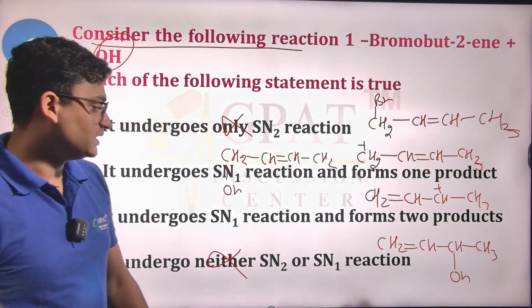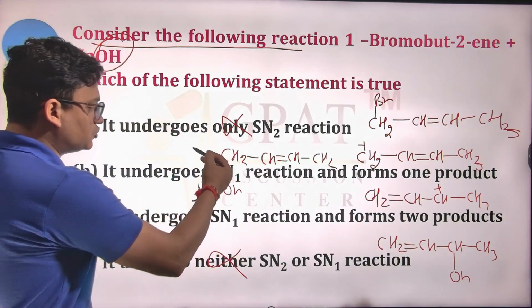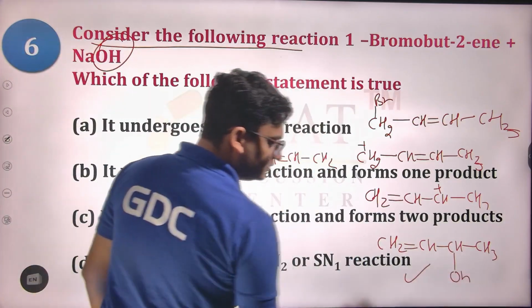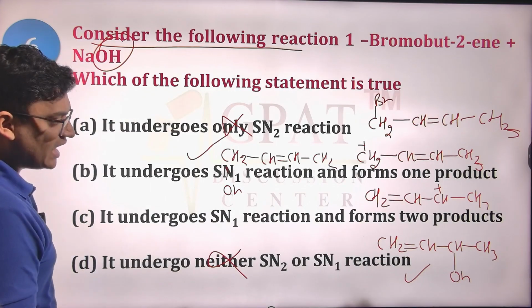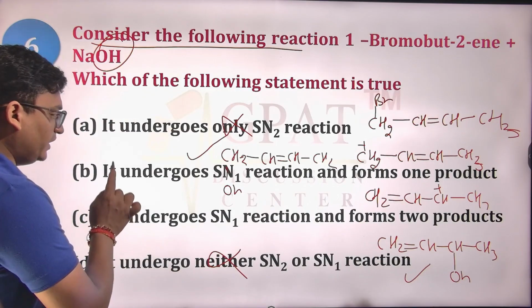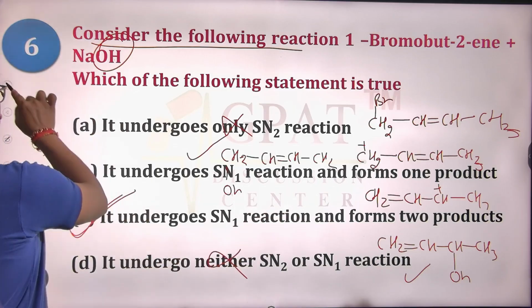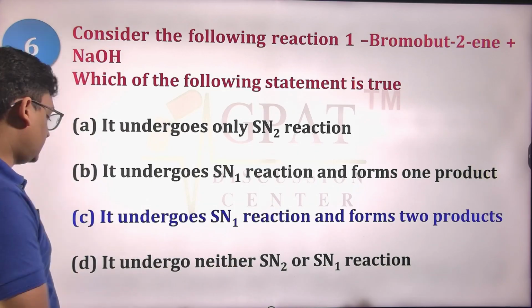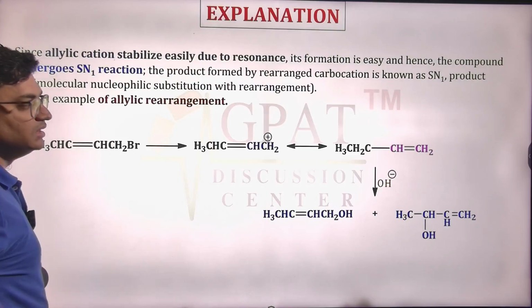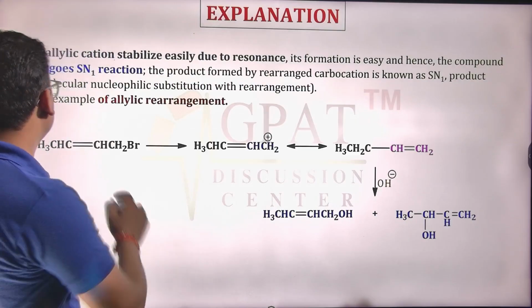So yes, it can undergo SN1 reaction and form 2 products, one here and one here. So we have 2 kinds of product formation. So it undergoes SN1 and forms 2 products. So C can be your preferred answer. The best answer is C, due to resonance possibility.